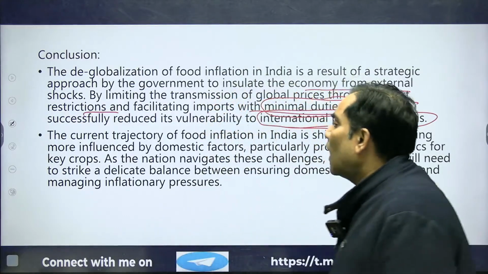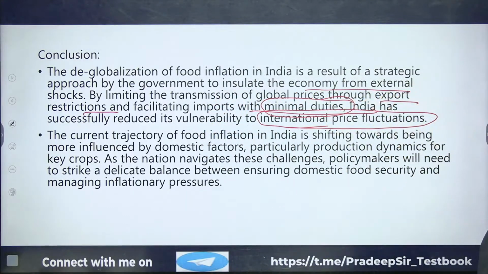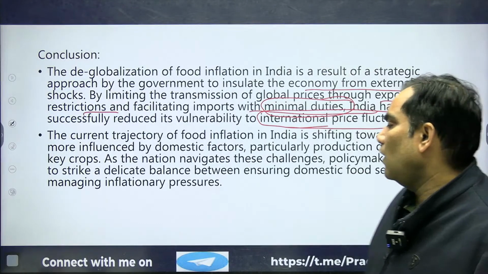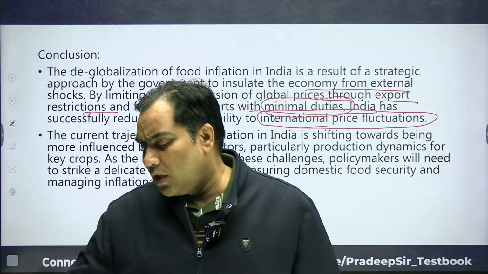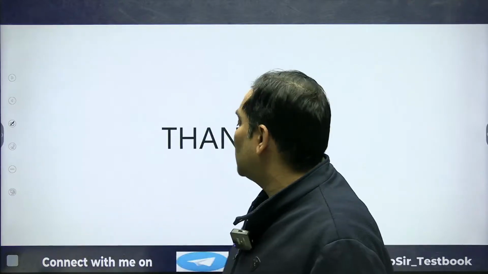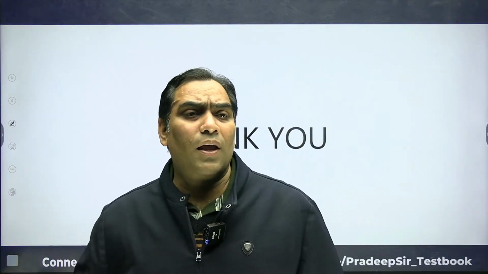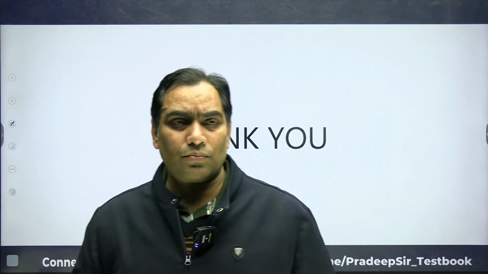So in the current trajectory, the food inflation in India is shifting towards being more influenced by domestic factors, particularly production dynamics for the key crops. As a nation navigates these challenges, policymakers will need to strike a delicate balance between ensuring domestic food security and managing inflationary pressure. So this is all about our today's session. If there is any doubt, let me know.